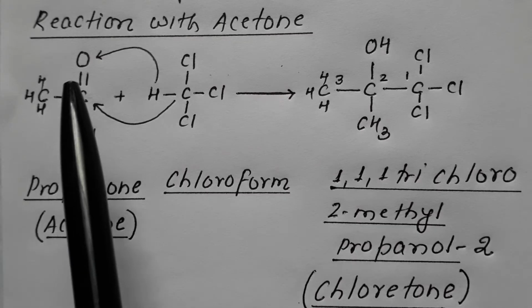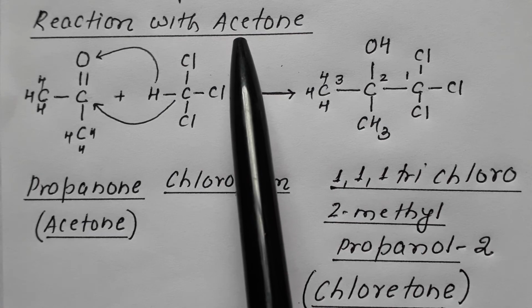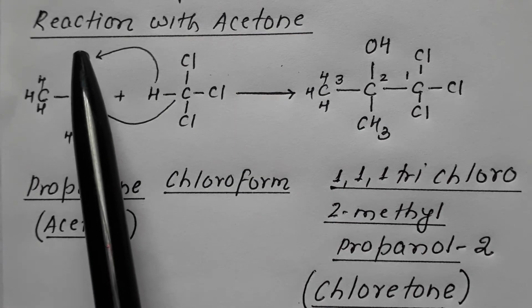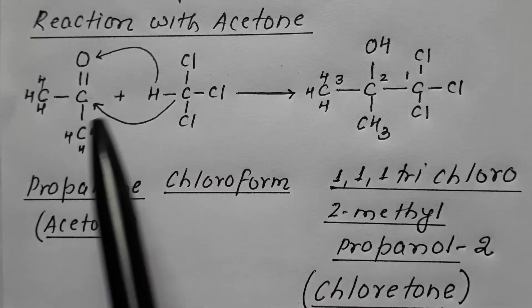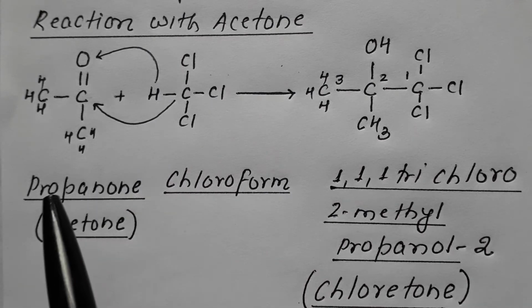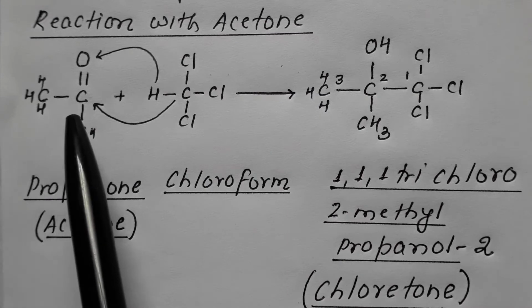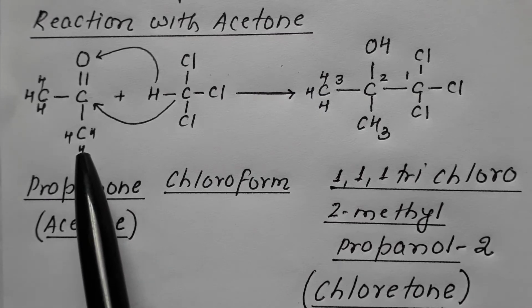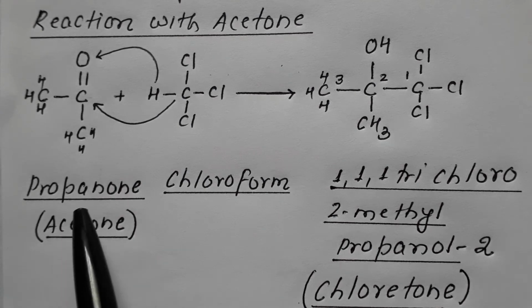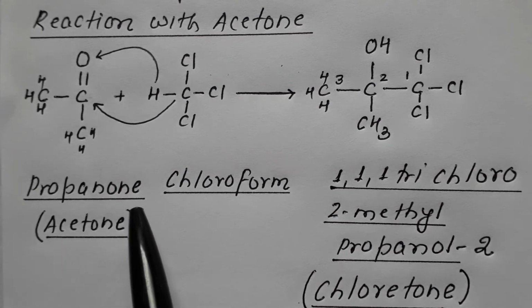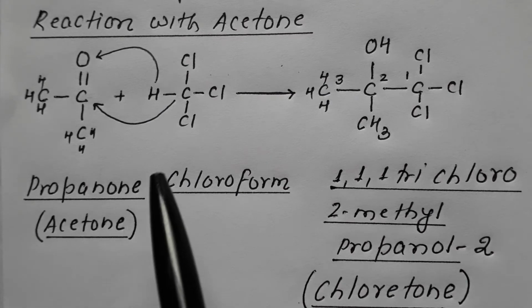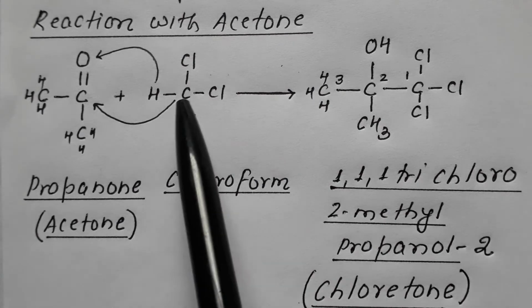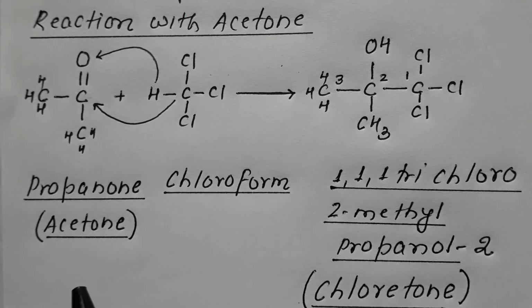Now, next is the reaction of chloroform with acetone. When chloroform is made to react with acetone, that is propanone, what happens? So it is CH3 C double bond O CH3, three carbons means prop, single bond, ketone at number 2, propanone, that is acetone. When it is made to react with CHCl3, that is chloroform, what happens?